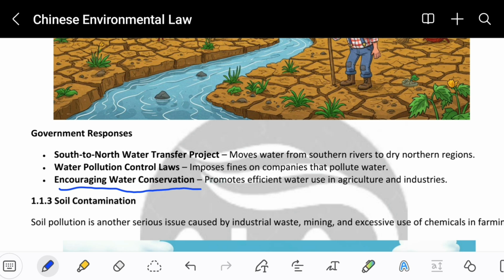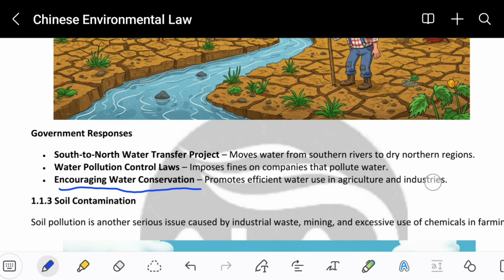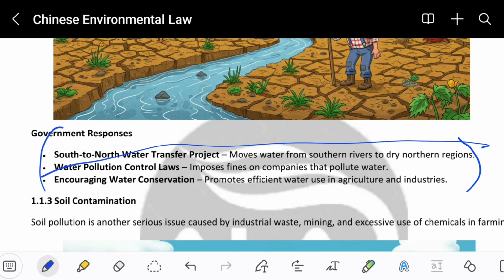Encouraging water conservation, promote effective water use in agriculture and industrial use. So basically the government will make sure that the industries will use water and also produce water in a good way and not damage the other water by wasting their toxic things in the water. Besides this, the farmers that are using toxic pesticides will be motivated to use water, but also motivated to clean the water that is produced. Okay, so the government will take necessary steps for these things as well, and these are only 3 points. You can include more of your own personal information as well in this point.